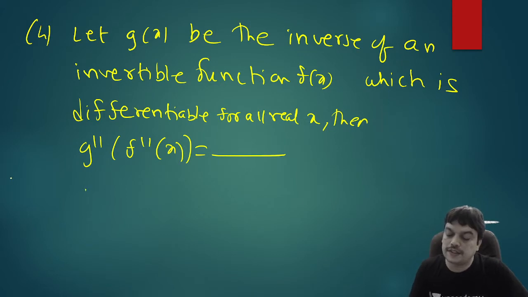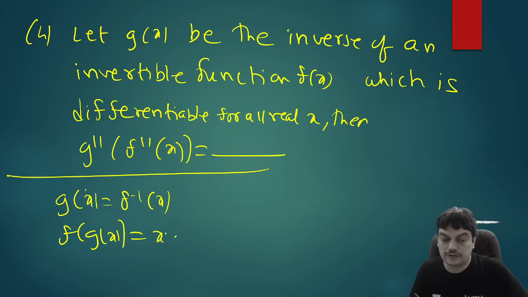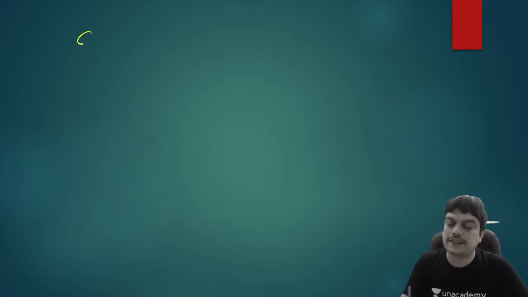So you can start with g equal to f inverse. So g of x equal to f inverse x here. So f of g of x equal to x. So which is better? You want g double dash of f double dash of x. So this is better or writing the other way is better. Let us try the other way. F of g of x is x and also g of f of x is x. G of f of x equal to x. This notation would be better.